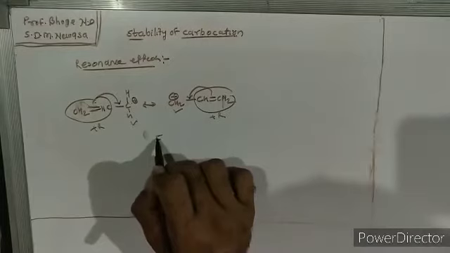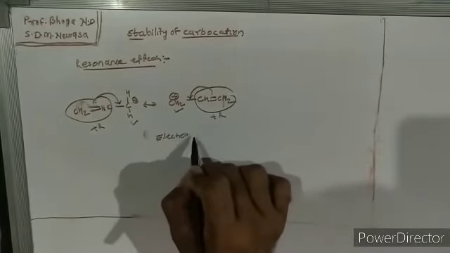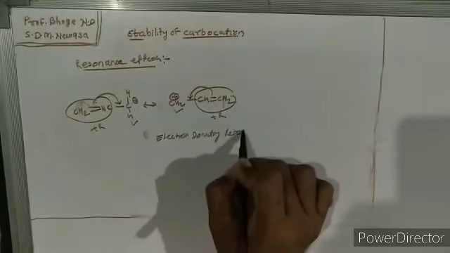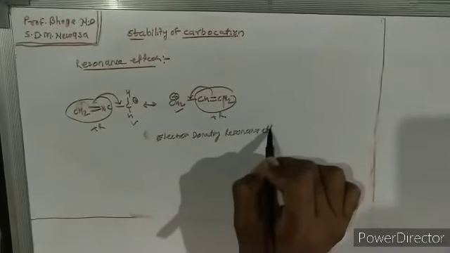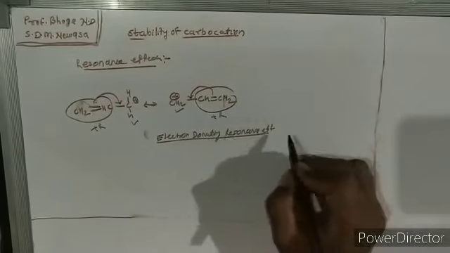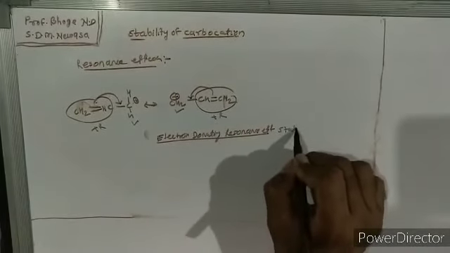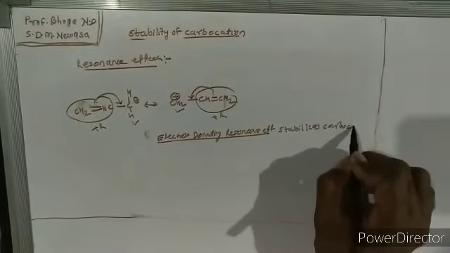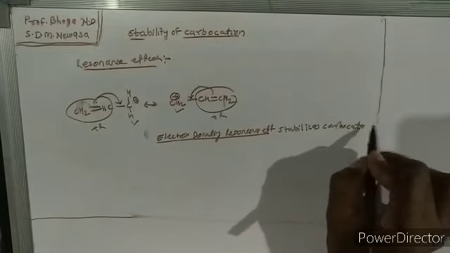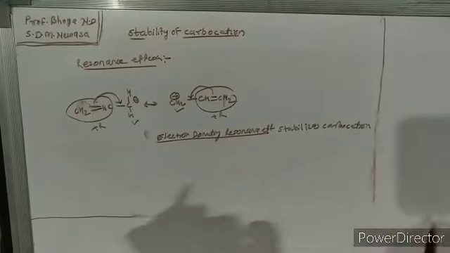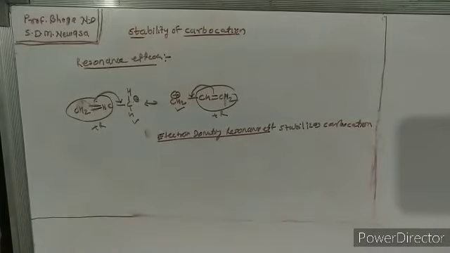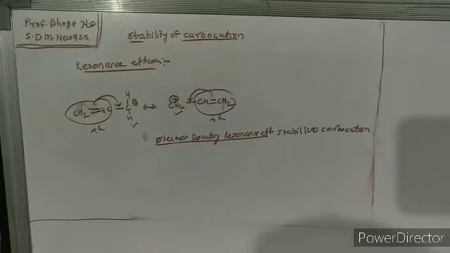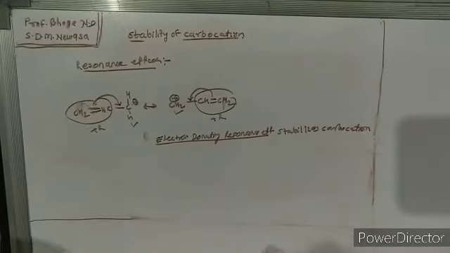Electron donating resonance effect stabilizes the carbocation. Okay, electron donating resonance effect stabilizes the carbocation. As the number of resonance effects increases, the stability of the carbocation increases.